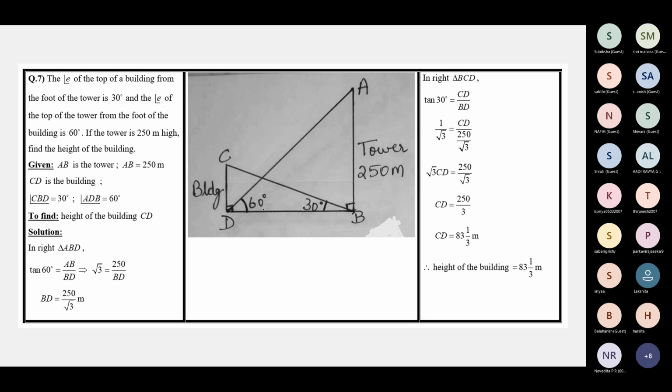The most important thing is to understand the figure. Once that is done, the working is the same style. I told you the different aspects of working. One is when you know in a triangle one angle and one side, you can find the other side. Sometimes you have one equation, two unknowns, you cannot find anything. So then you have to do the equating method or the substitution method.